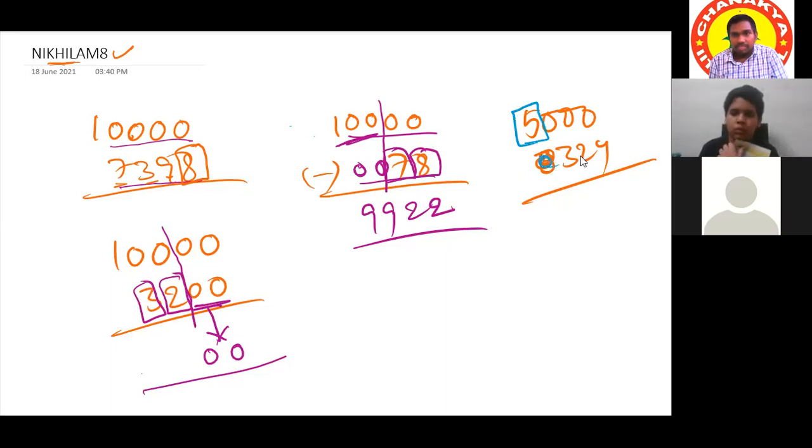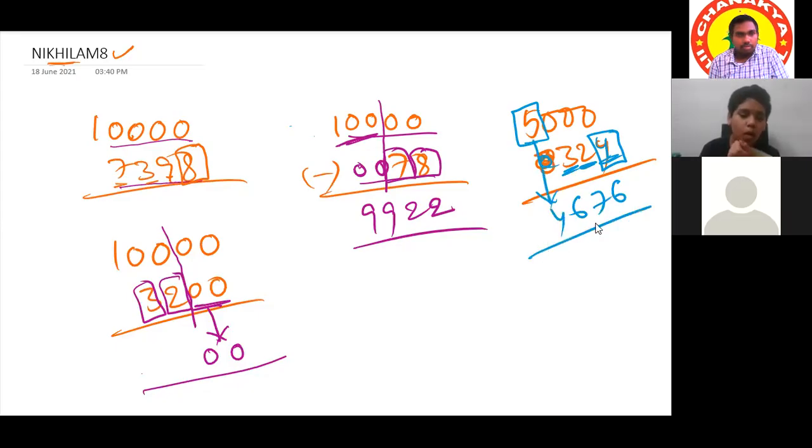Subtract this one from 10: 10 minus 4 is 6. This one from 9: 7. This one from 9: 6. And the predecessor of 5 is 4. So the answer is 4676. This type was already covered in the last class.